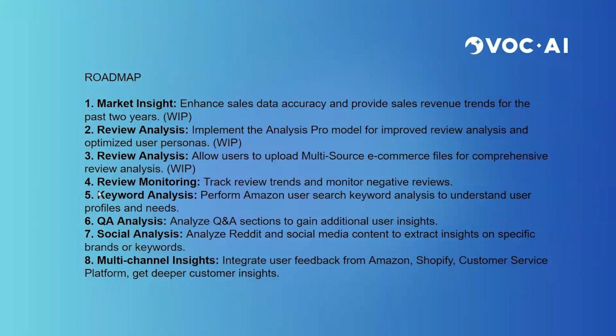It's going to have an improvement on the keyword analysis. So, users type in keywords to make searches online, but it's going to be able to analyze the keywords that are being typed in and give you a clearer indicator of what the customer avatar wants based on the keywords they're typing into Amazon. And then there's going to be a Q&A analysis. There is a Q&A section on Amazon, and currently the Chrome extension can analyze that Q&A portion on a basic level. It's going to be able to do a lot more. It's going to be able to analyze multiple Q&A sections.